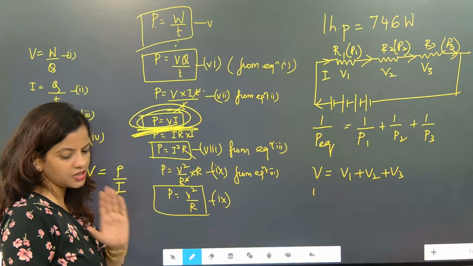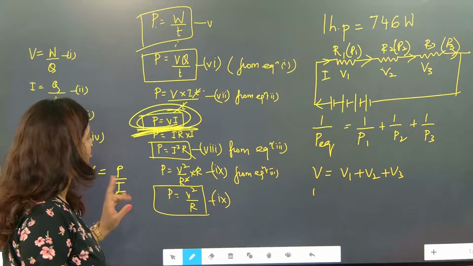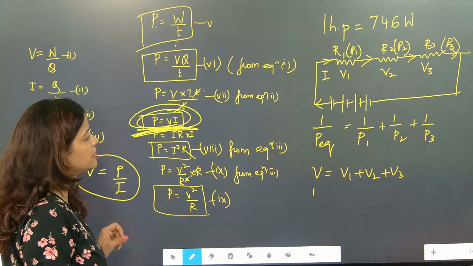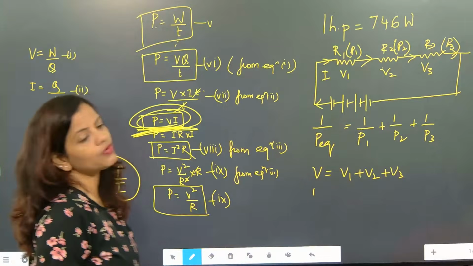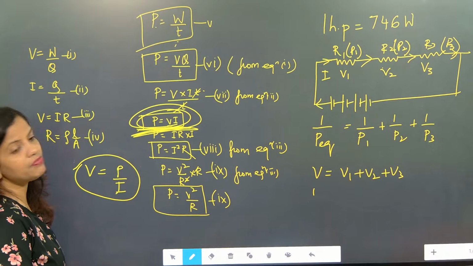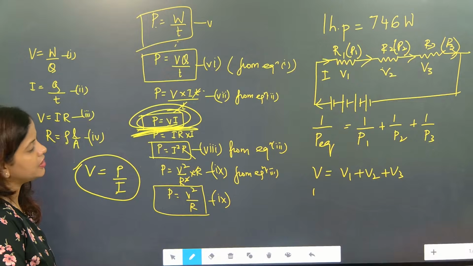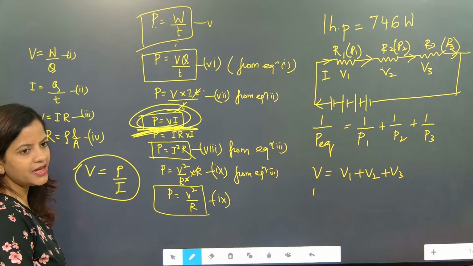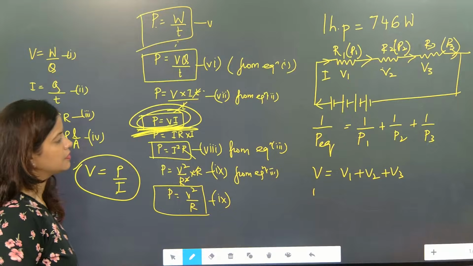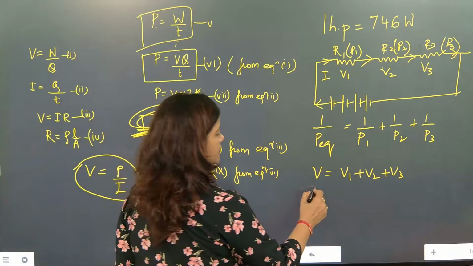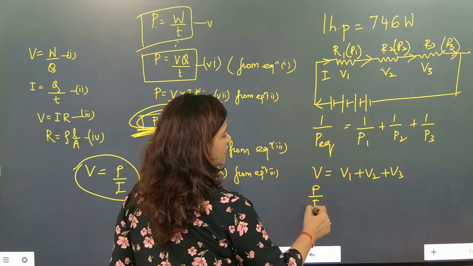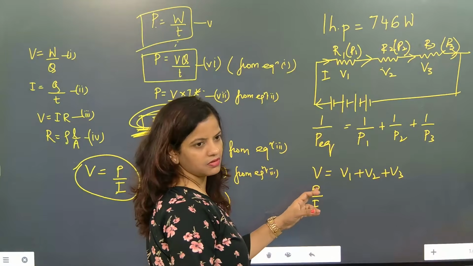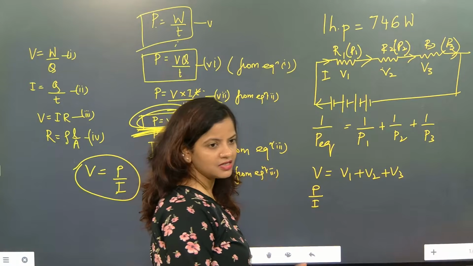Children, watch calmly, see very clearly. Here in series connection, why is it coming as 1 by P1 plus 1 by P2 plus 1 by P3? V is equal to P by I, can I write the total as P by I? But P is changing. Resistance changes, current remains the same.